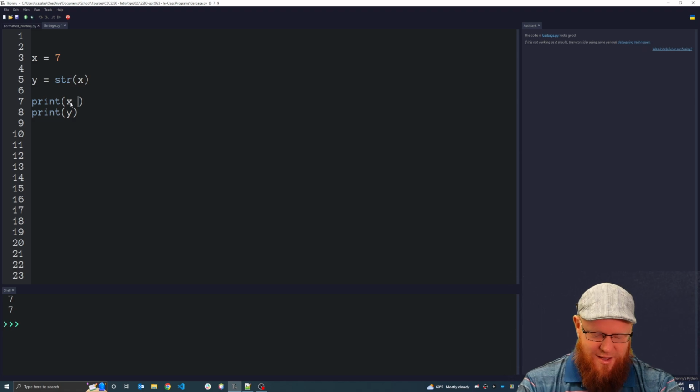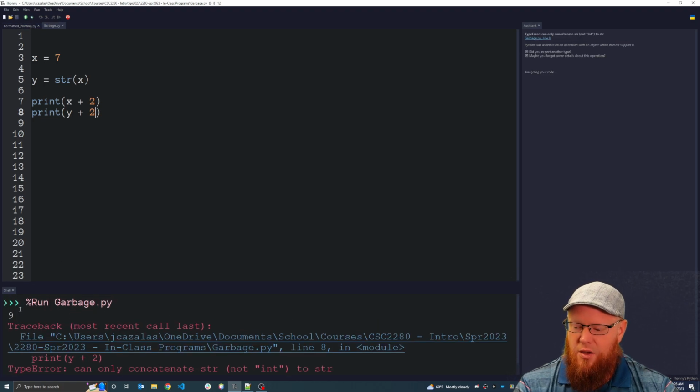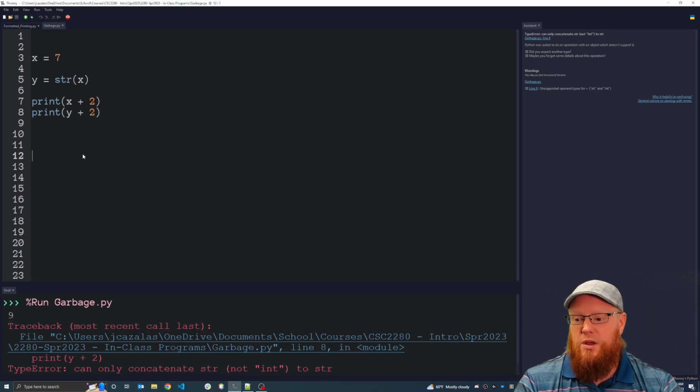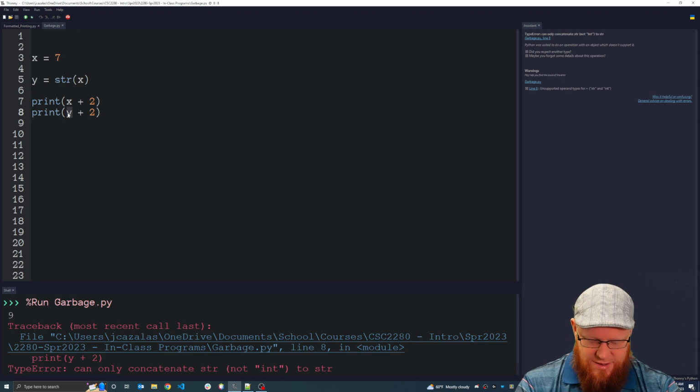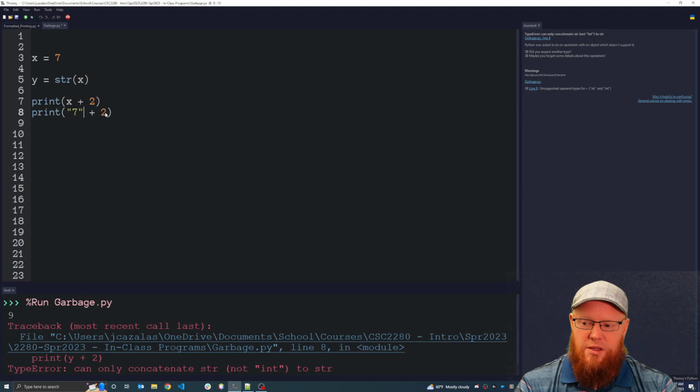Let's try that again. What if I did this? x plus 2, which will give us 9, and then y plus 2. What's going to happen? Well, it's going to print 9 for the x plus 2, but this y plus 2, it's not going to work. We're getting an error because it's trying to concatenate the string 7 with 2.